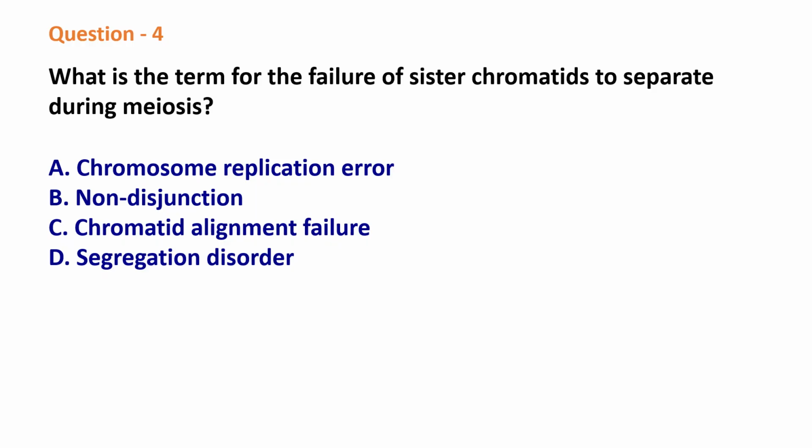Question 4. What is the term for the failure of sister chromatids to separate during meiosis? Options: chromosome replication error, non-disjunction, chromatid alignment failure, segregation disorder. The correct answer is non-disjunction.